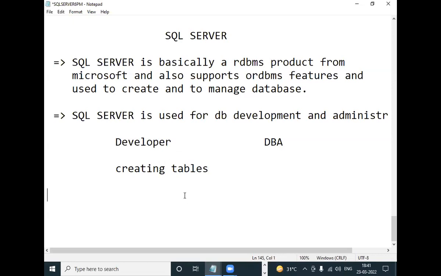But see, for example, Tata Motors maintains a database, and their database contains 2000 tables. Who creates all these 2000 tables? Developers, not one developer, maybe a group of developers.